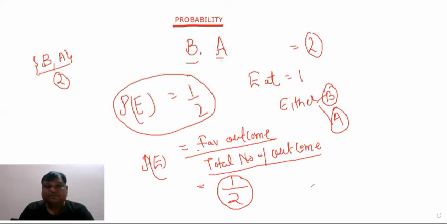In the same way, if we go for apple, the probability of apple, then what will happen? We have only one chance of eating apple. That will become 1 out of 2. In the same way, the favorable outcome of eating apple will become 1, and the total number of outcomes, that is apple as well as banana, will be 2. So it will become 1 upon 2. So this is the probability of eating apple.